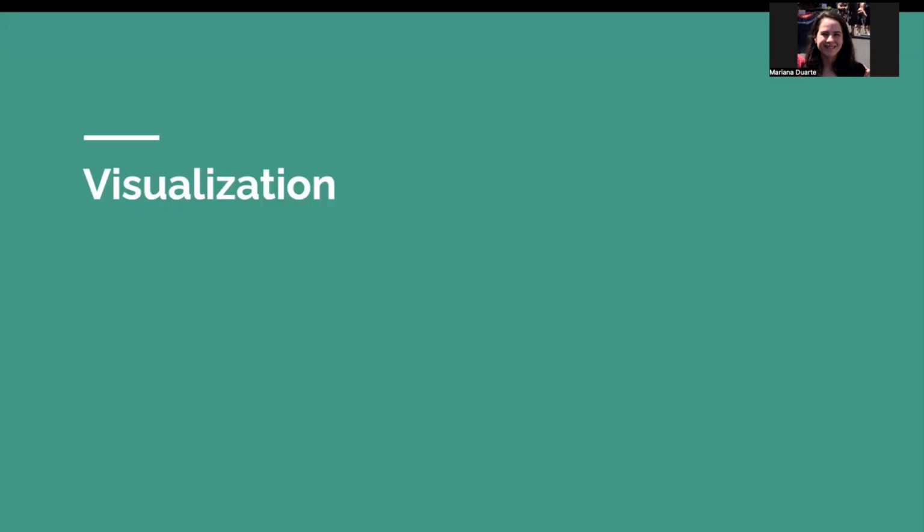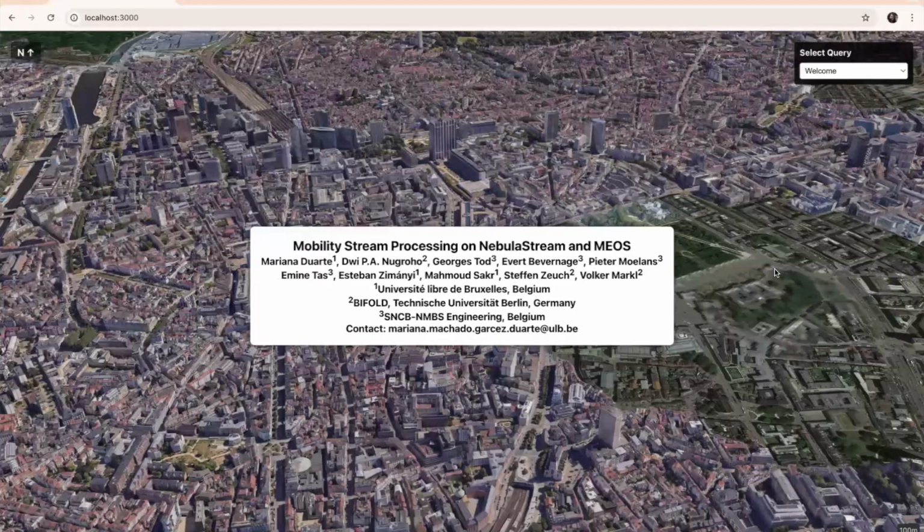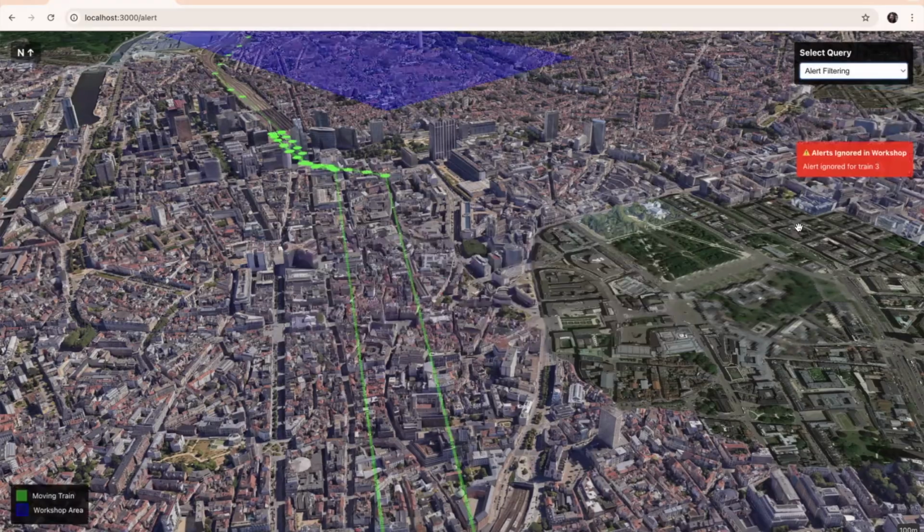We talk now about the visualization. We offer visualization that allows users to assess the challenges of train operations and also see analysis that could be done with the Nebula Stream system. So now we present the interface where viewers can choose between all 8 queries. For example, we can choose the alert filtering query.